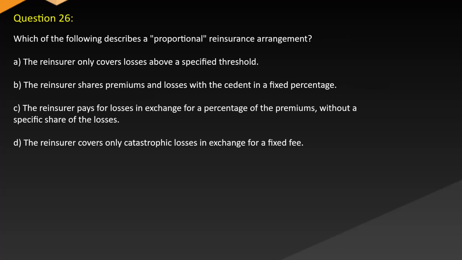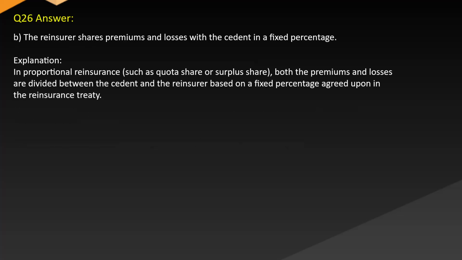Question 26. Which of the following describes a proportional reinsurance arrangement? A. The reinsurer only covers losses above a specified threshold. B. The reinsurer shares premiums and losses with the cedant in a fixed percentage. C. The reinsurer pays for losses in exchange for a percentage of the premiums without a specific share of the losses. D. The reinsurer covers only catastrophic losses in exchange for a fixed fee. Answer: B. The reinsurer shares premiums and losses with the cedant in a fixed percentage.